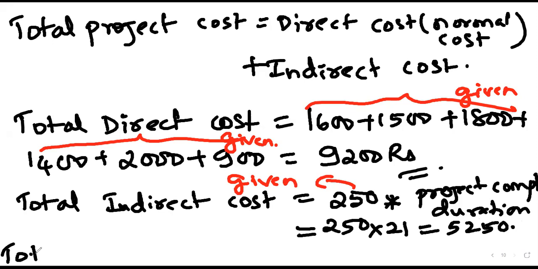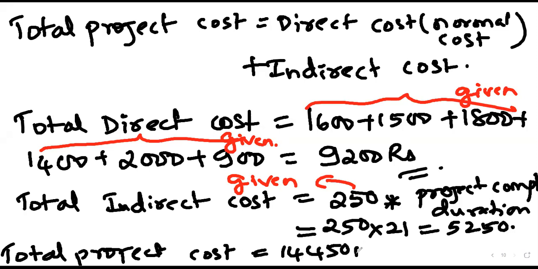Next, total project cost, 14,450. Is it right? So this is basically the total project cost.